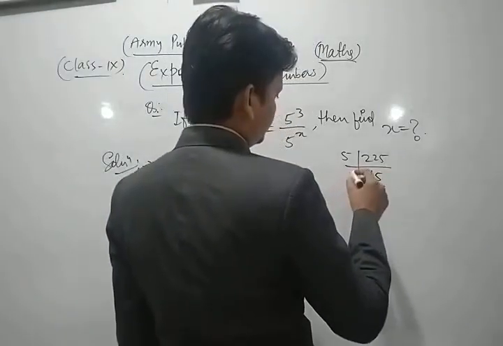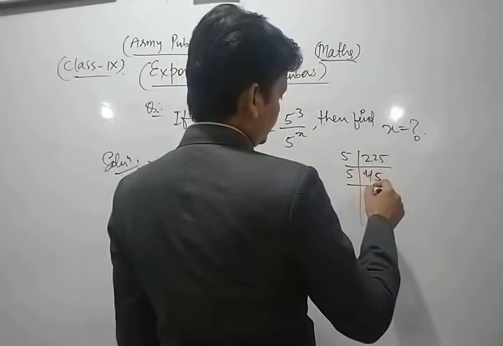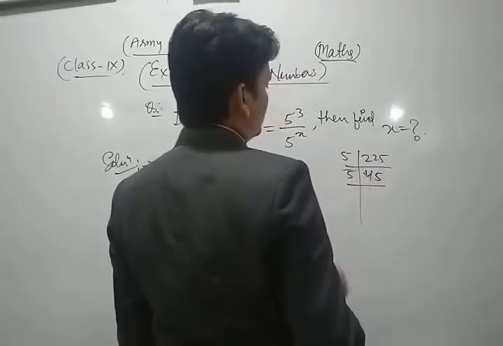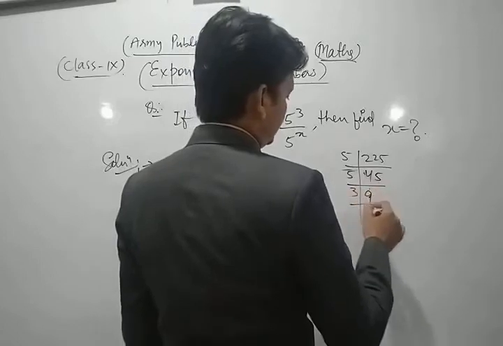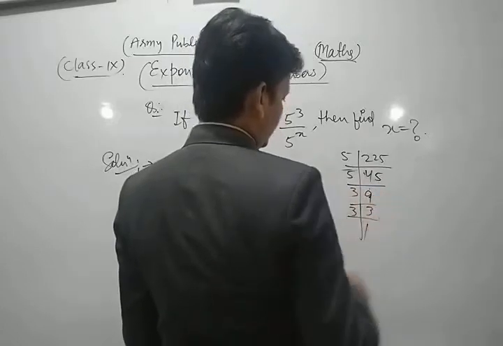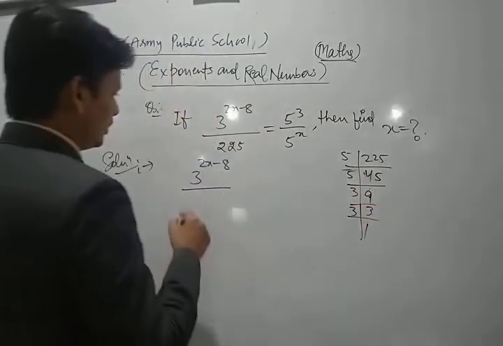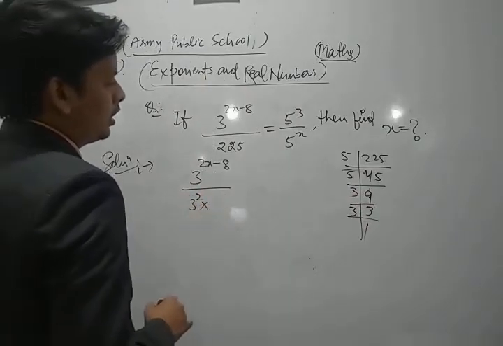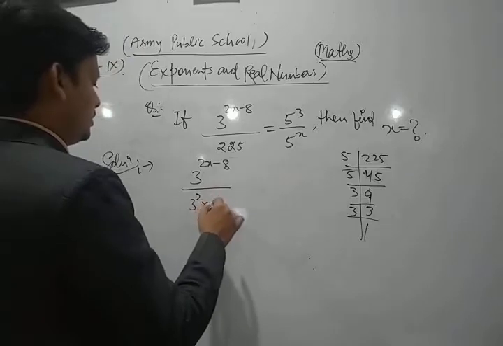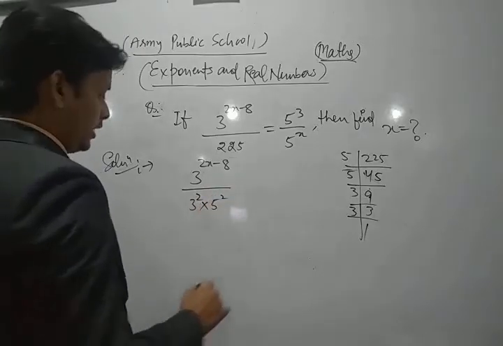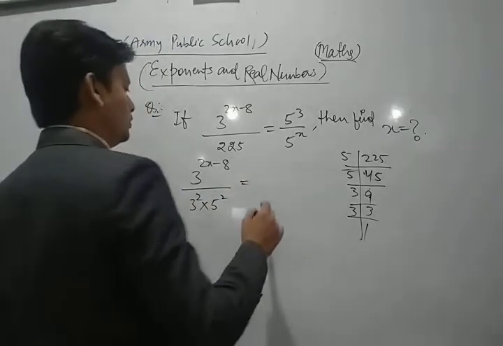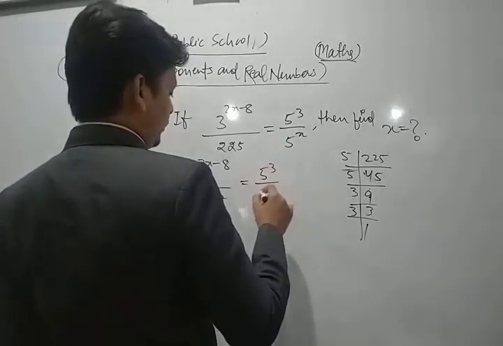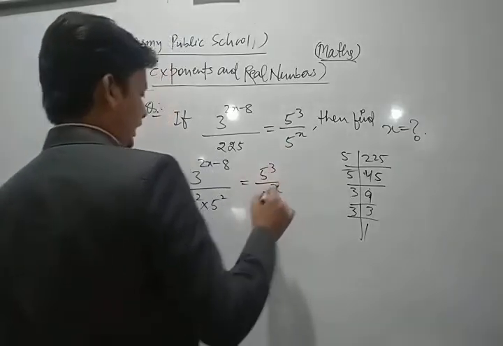Then again by 5, 9. Then 3 threes are 9, then 3 ones are 3. So we can write 3 power 2 into 5 power 2, is equal to 5 power 3 upon 5 to the power x.